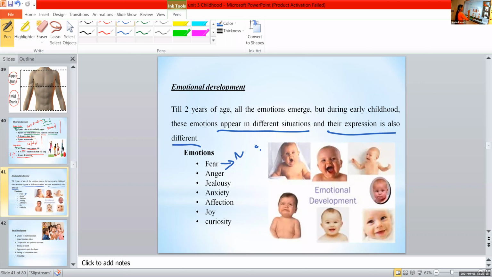So, can you give an example for fear in early childhood? That is, a child from 3 to 6 years. Sana, fear. Any fear. They fear if parents are not by their side. Yeah, good.